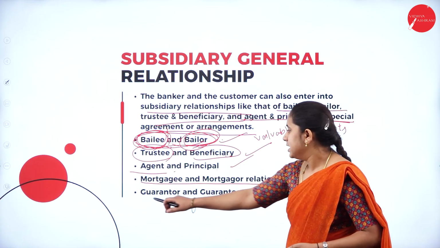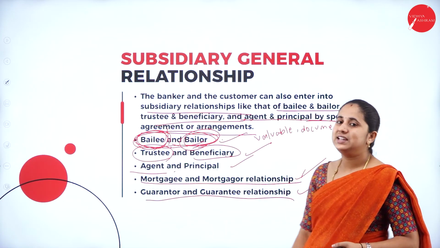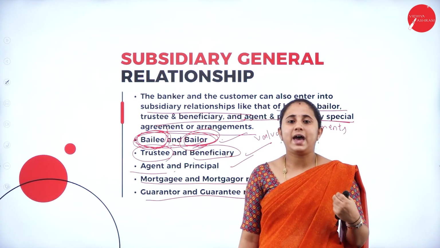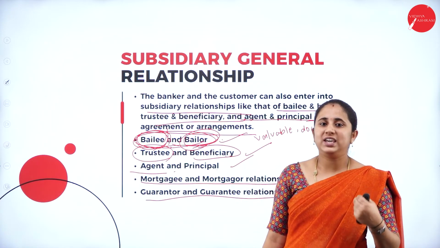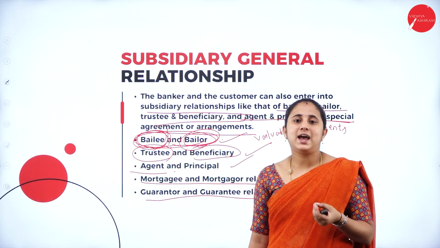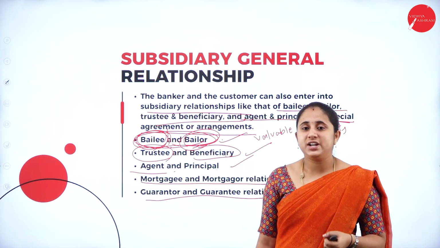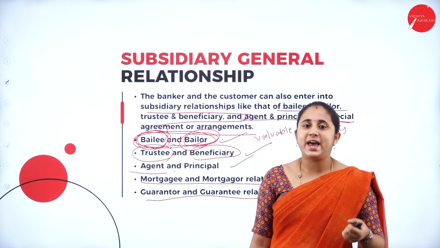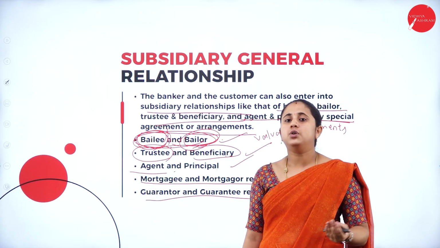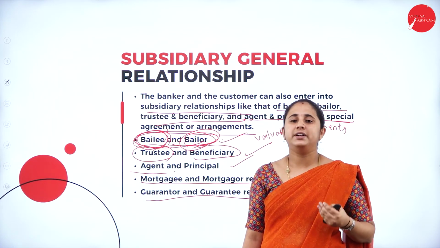The last one is the guarantor and guarantee relationship. Here the banker acts as a guarantor. He gives a guarantee to the opposite party for the transaction. While doing international trading, the exporter requires a guarantee from an individual or from another institution in order to receive the particular goods.